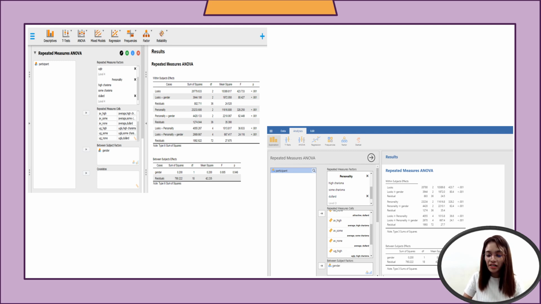Now we have the descriptive plots in Jamovi, but we cannot analyze the data through the descriptive plots. So by looking into the results, they have the same results as to the within subjects factors and the between subjects factors.